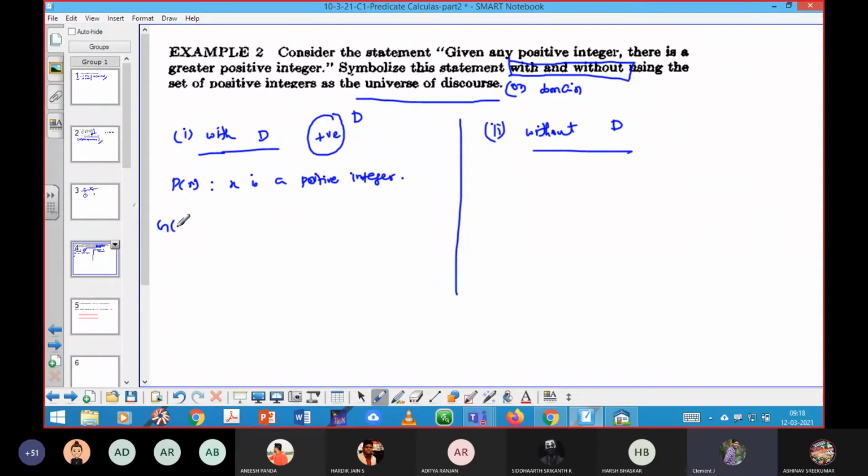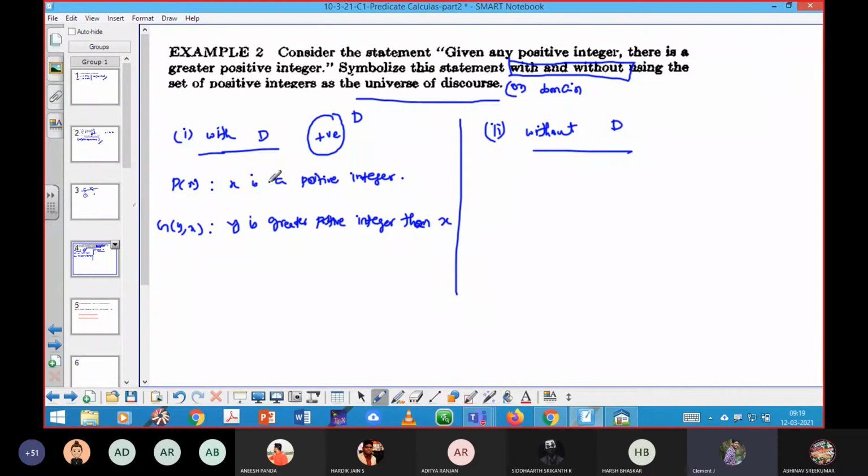Likewise, G of y comma x, any guess? G of y comma x means? There exists y, y is greater than x. Oh, very good. Y is greater than x. That means, comparing with the previous problem, the first element should come first: y is the greater positive integer than x, the second element.